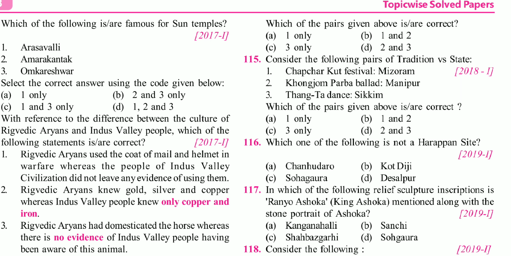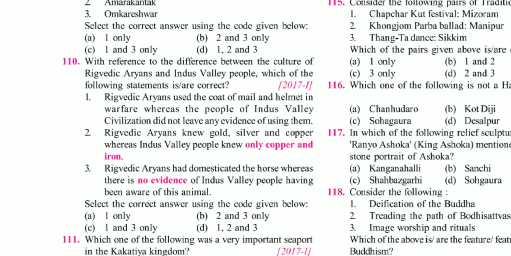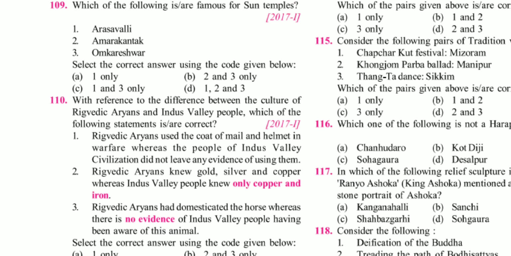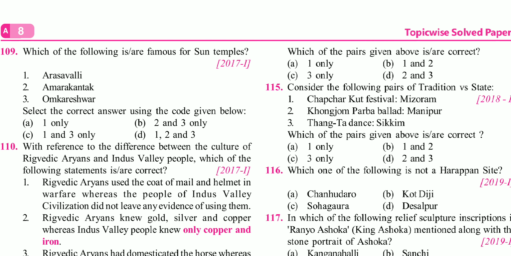So you can go through this. So basically, Thangta and Chapchar Kut, you can easily solve this question. These are the basic sources you have to go to. And friends, this question is very factual. You don't have to read too many things.